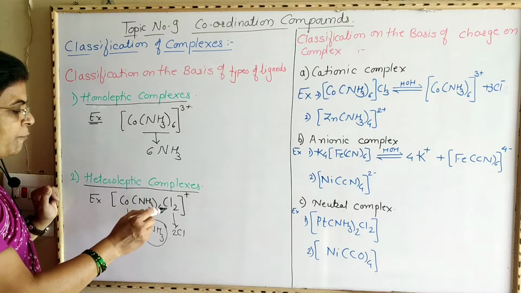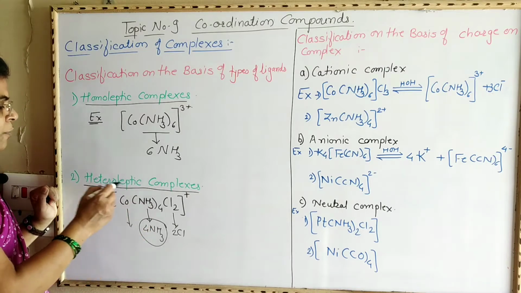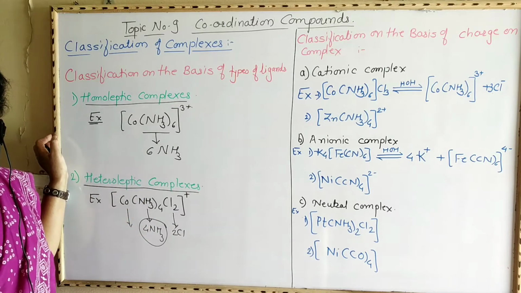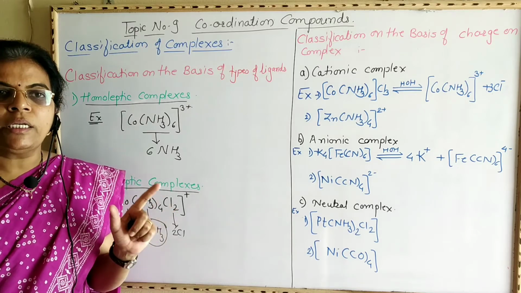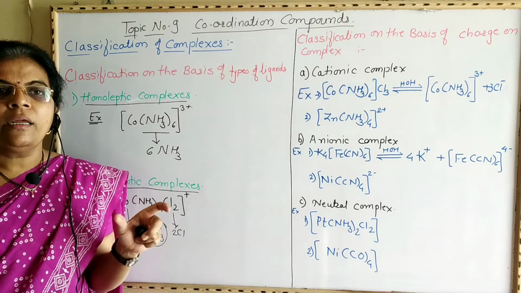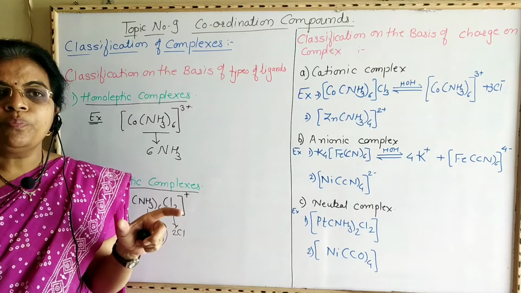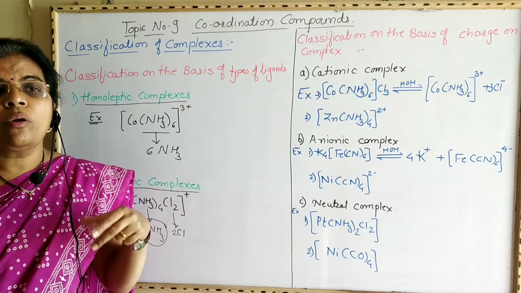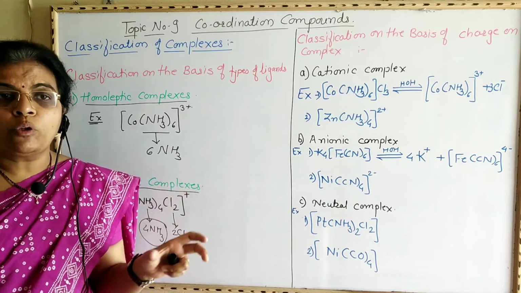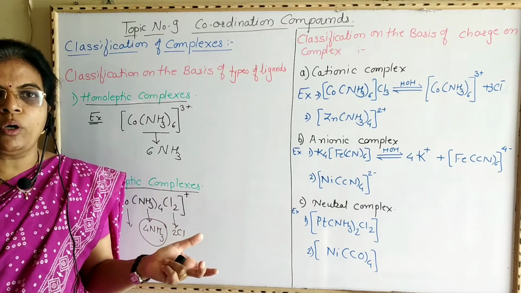These are two different types of ligands, and therefore it is called a heteroleptic complex. In heteroleptic complexes, the central metal ion or atom is attached to two or more different types of ligands.